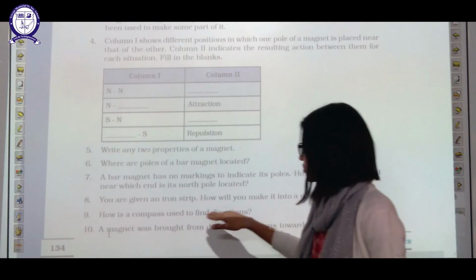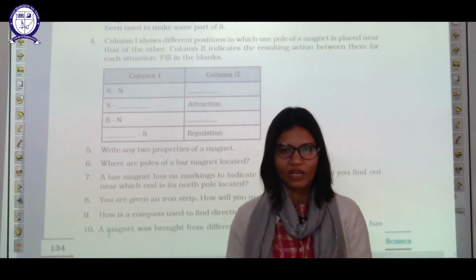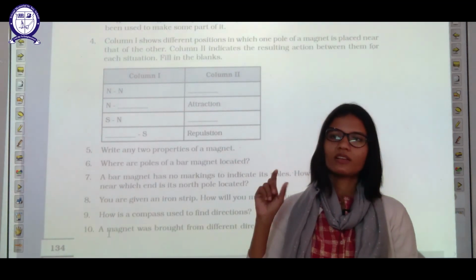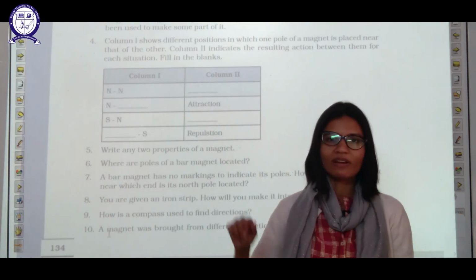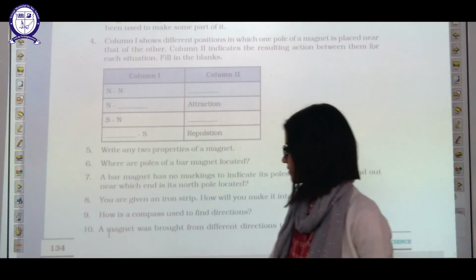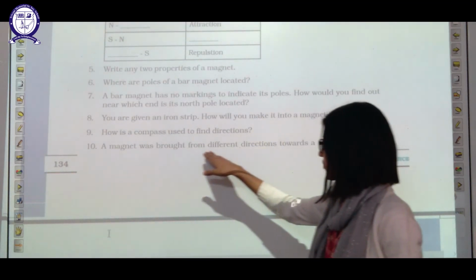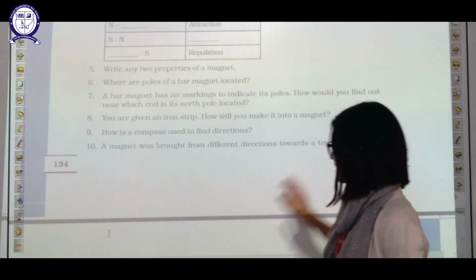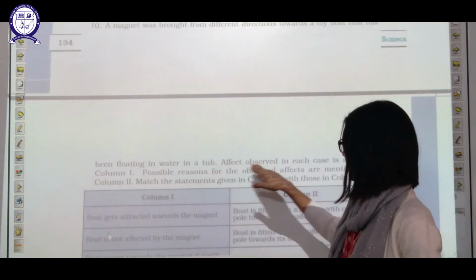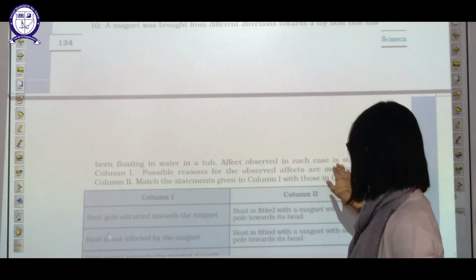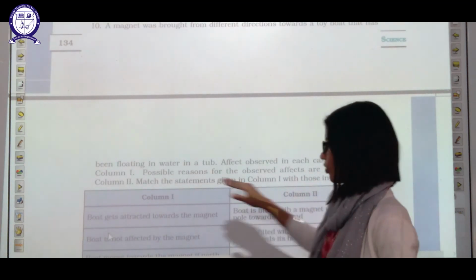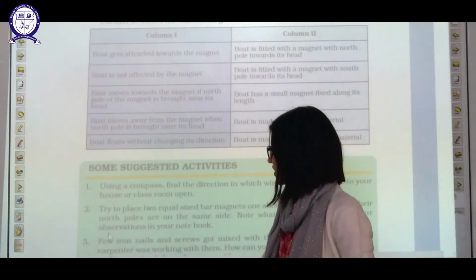How is a compass used to find direction? The compass needle is made of a magnet, and one end of that needle is marked as the north direction. So when we freely suspend that compass, it will always rest in a north-south direction. A magnet was brought from different directions towards a toy boat floating in water in a tub. The observation in each case is stated in column 1, and possible reasons are mentioned in column 2. Match the statements given in this question.